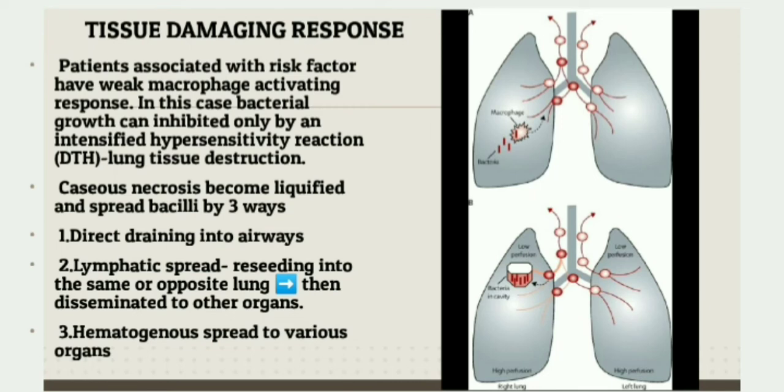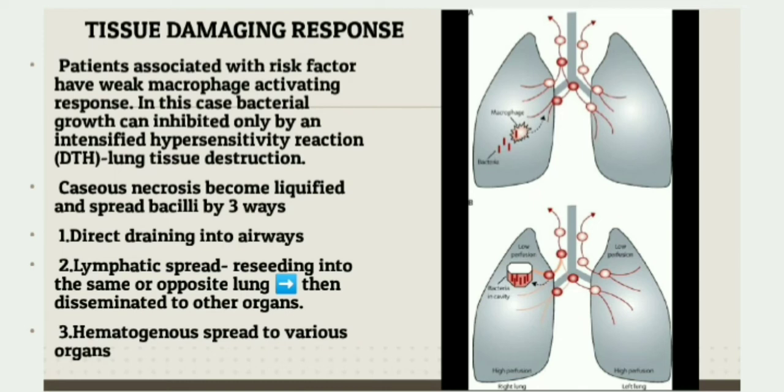This response is commonly seen in immunocompromised patients and if the macrophages are not so effective. Here, the mycobacterial growth can be inhibited only by an intensified delayed hypersensitivity reaction or DTH, which leads to lung tissue destruction. In tissue damaging response, the caseous necrosis becomes liquefied and a large number of bacilli spread.